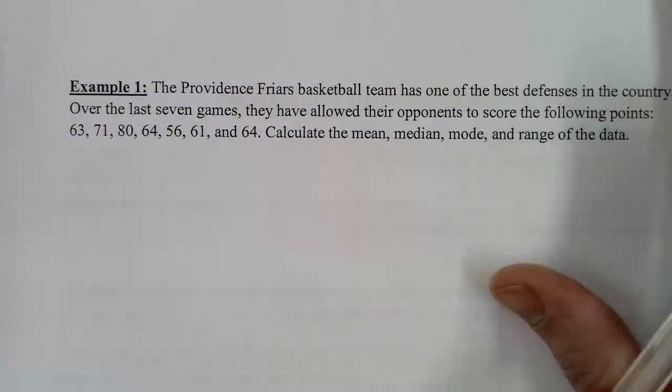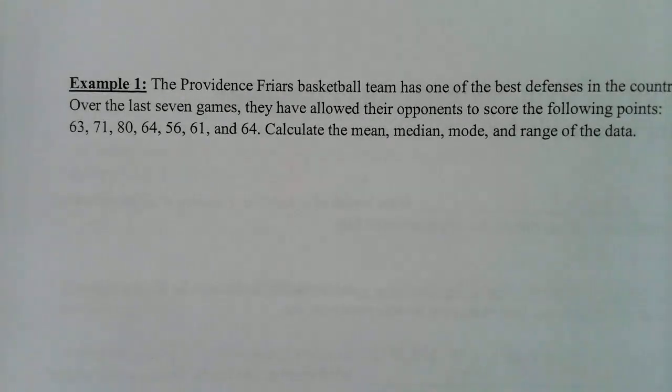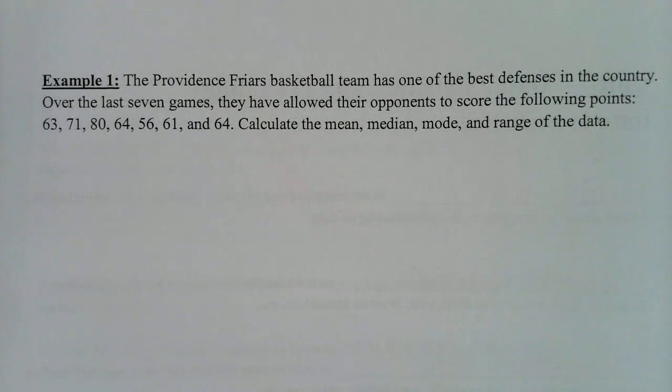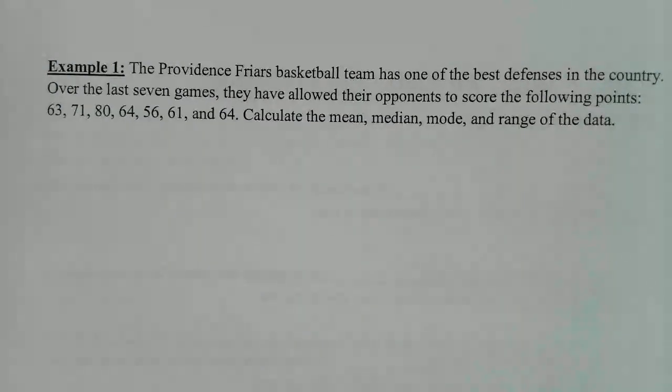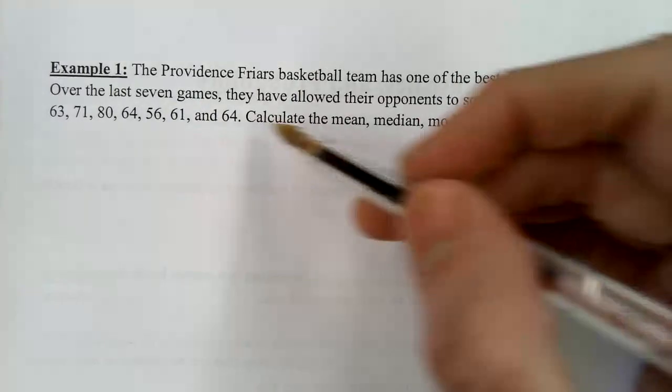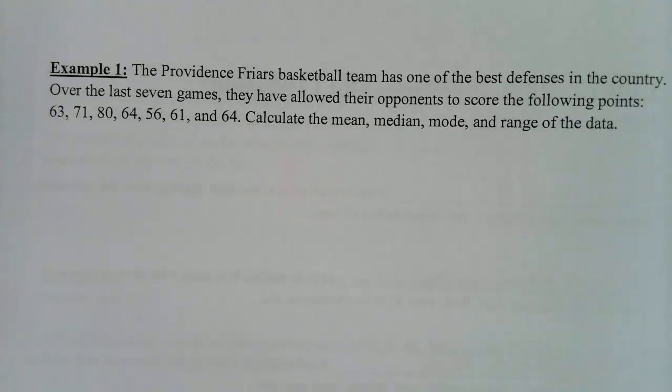Example 1. The Providence Friars basketball team has one of the best defenses in the country. Over the last 7 games, they have allowed their opponents to score the following points. Calculate the mean, median, mode, and range of the data. Okay. So first things first, you have to list these in order from smallest to biggest. Now don't miss any when you do that.